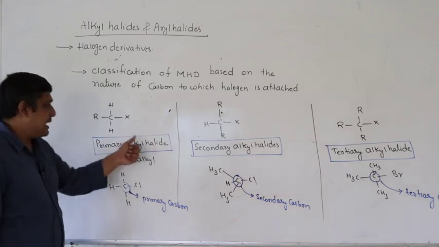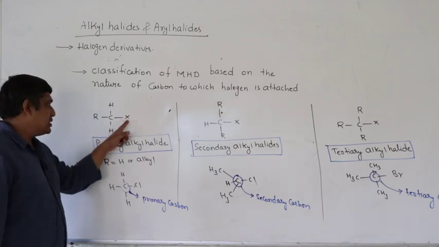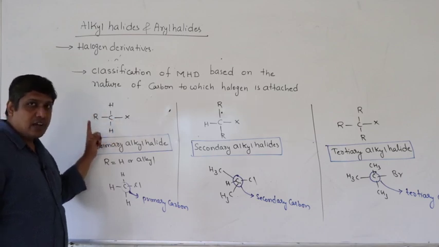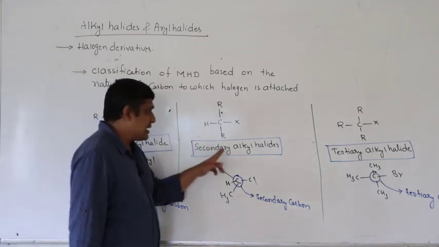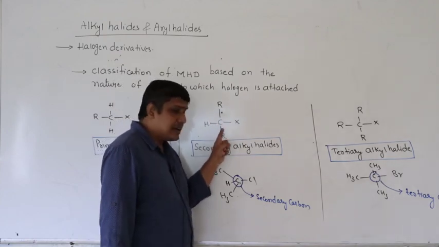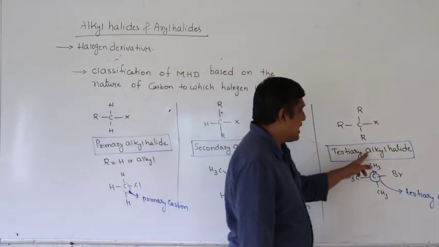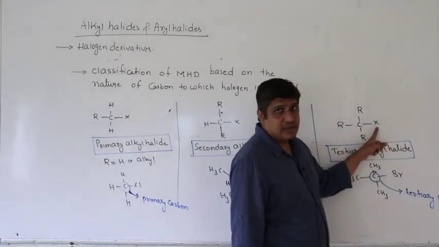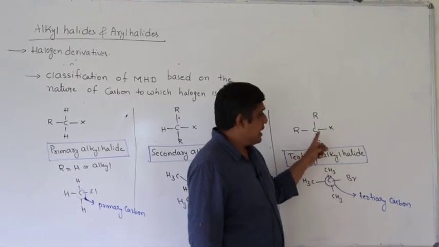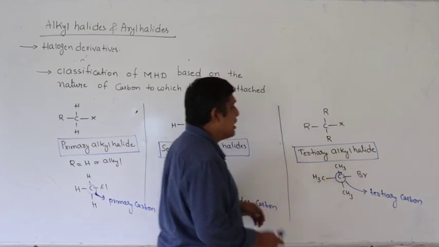Now, what are primary alkyl halides? These are halogen derivatives in which the halogen atom is attached to a primary carbon, a carbon bonded to one or no other carbon atom. What is a secondary alkyl halide? In this compound, the halogen atom is attached to a secondary carbon, a carbon bonded to two other carbon atoms. What is a tertiary alkyl halide? In this compound, the halogen atom is attached to a tertiary carbon, a carbon bonded to three other carbon atoms.